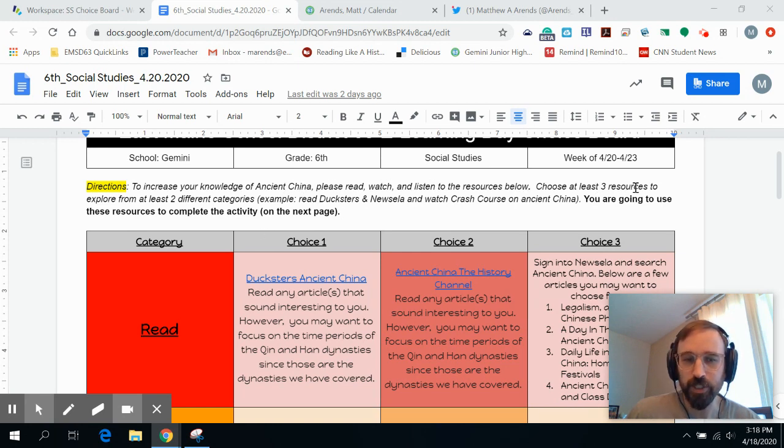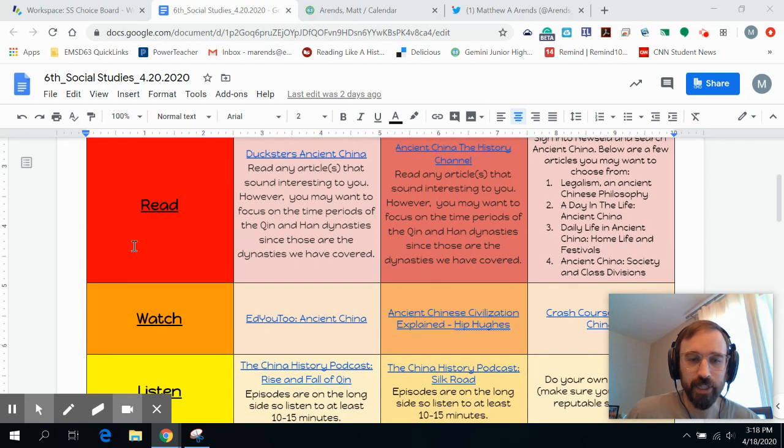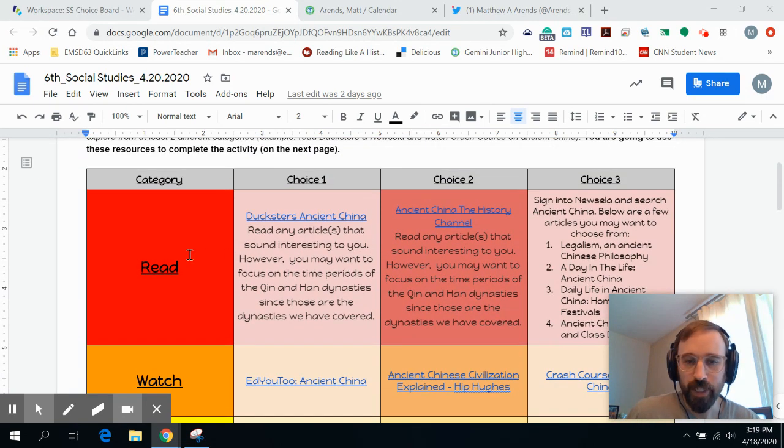You're going to choose 3 resources to explore from at least 2 different categories. So maybe you want to watch 2 and read 1. Maybe you want to listen to 1 and watch 2. It's up to you. For read, you can look at an article from Duxter's, your choice. You can read any article you like on ancient China from the History Channel. Or you can read one of these or really any articles in Newsela on ancient China. Remember, before you try to read one in Newsela, you have to sign into Newsela using ClassLink. Then you can type in one of these titles or search ancient China.